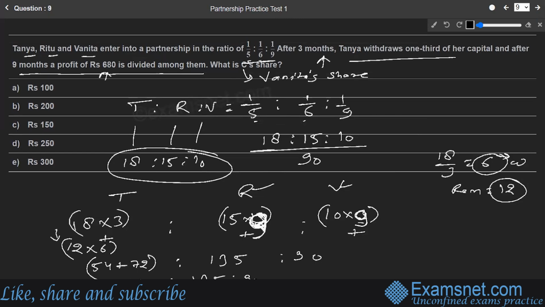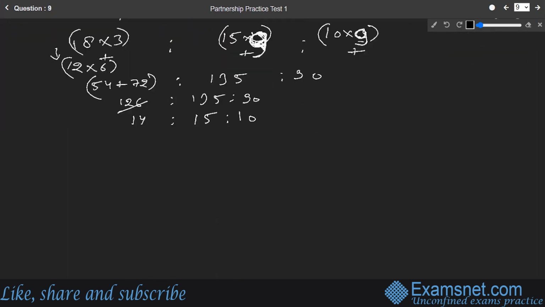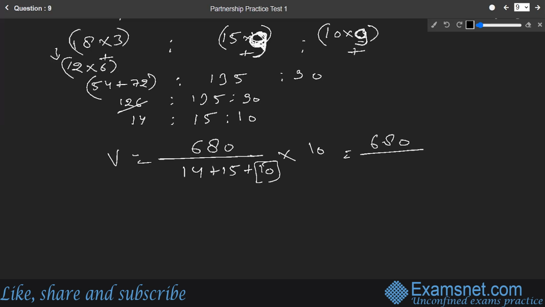They've asked for the Vanita share, so we can find out, the profit is 680. So Vanita's share can be found out by total profit 680 divided by the sum of the ratio terms, that is 14 plus 15 plus 10, and multiplied by Vanita's part in the business, which is 10. If we solve this further, this comes out to be 680 divided by 39 into 10.